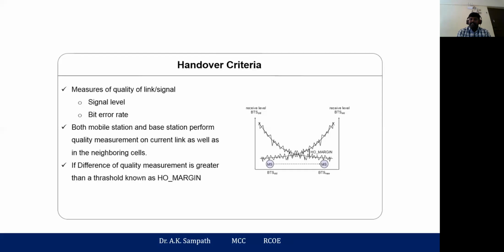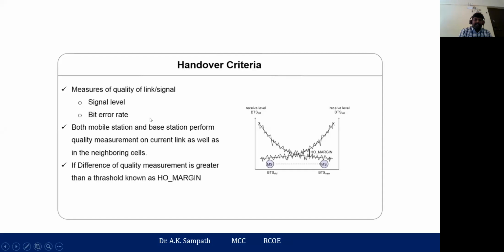This measures the strength of the signals from both the old base station and the new base station, and if any cell has the highest strength, the mobile station will be carried over to the new cell, right?